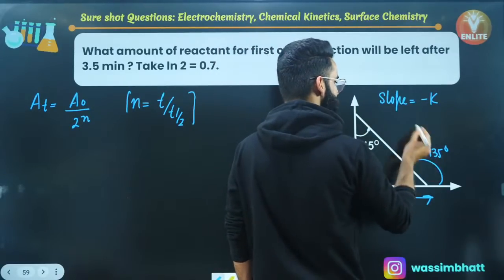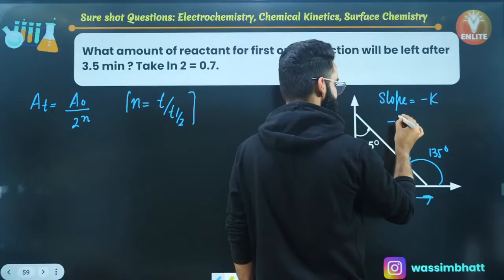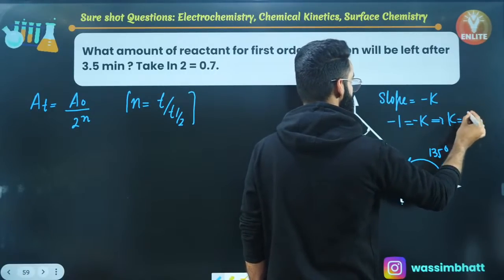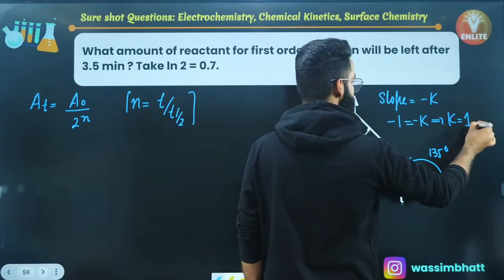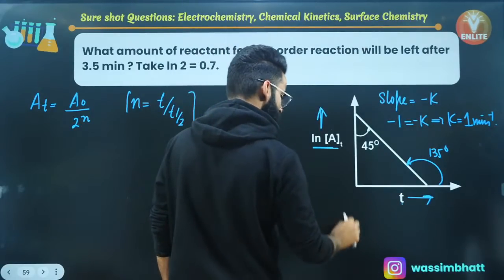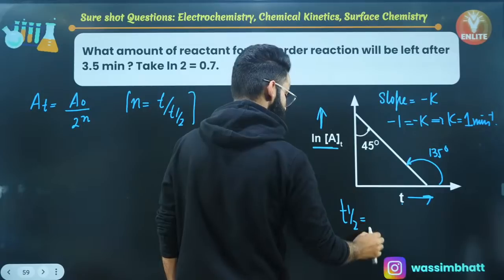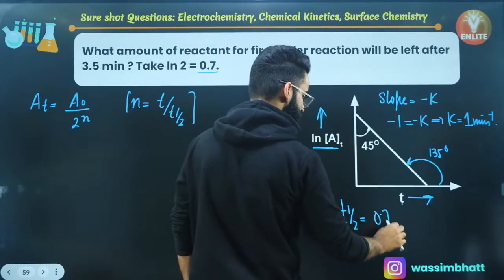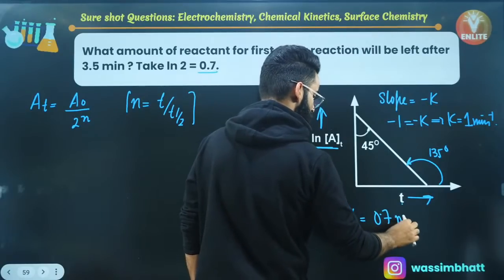Slope is nothing but tan of 135. Tan of 135 is minus 1. So minus 1 is equal to minus k. So from this you can calculate the k value as 1, and it's going to be minute inverse. So k value you calculated. After calculating the k value, just calculate the half-life, which is ln 2 divided by k. Ln 2 you need to take as 0.7, divided by k which is 1. So you got the half-life.